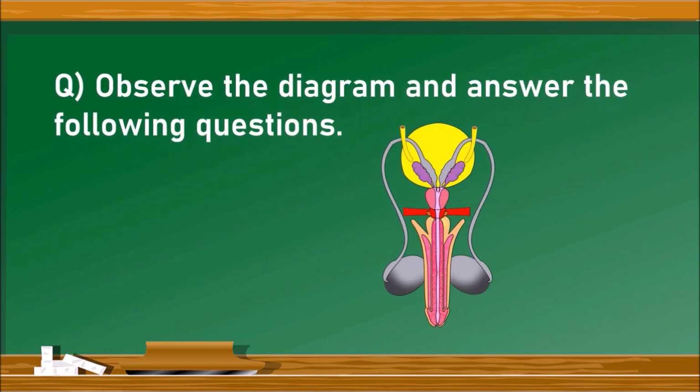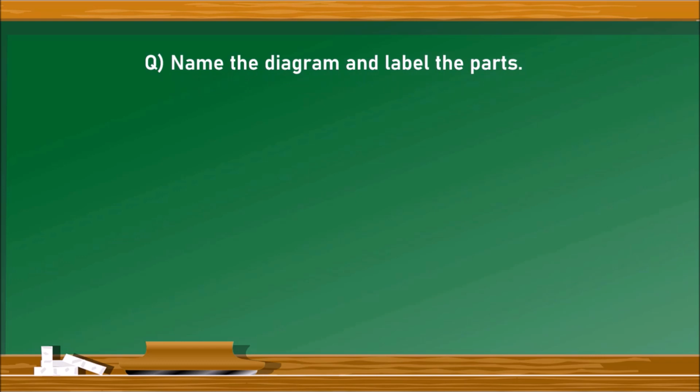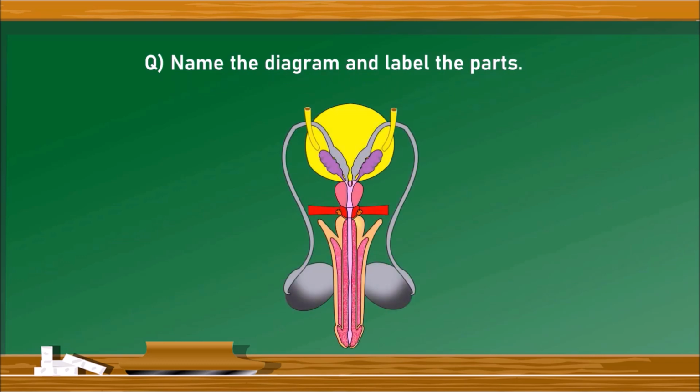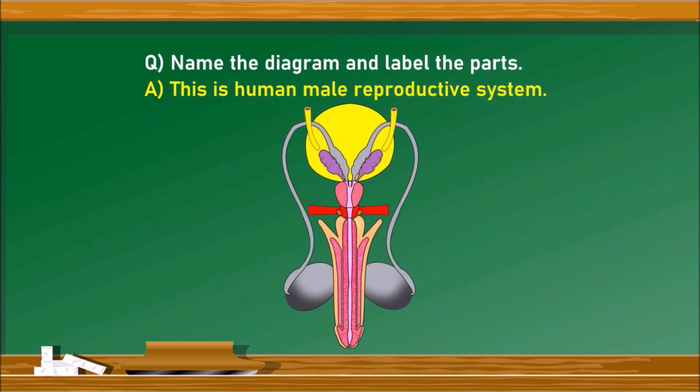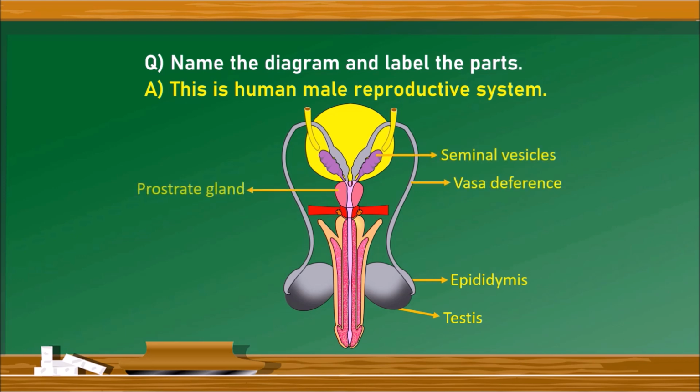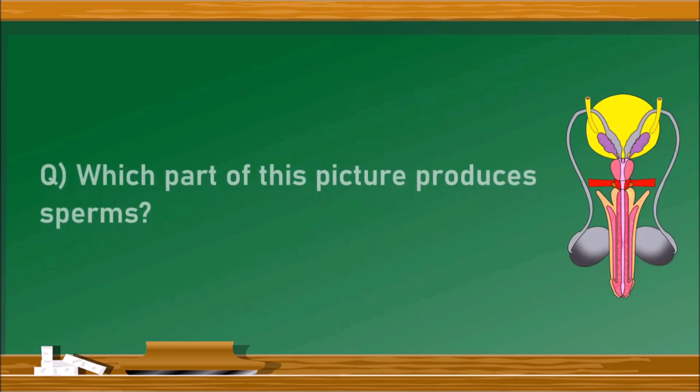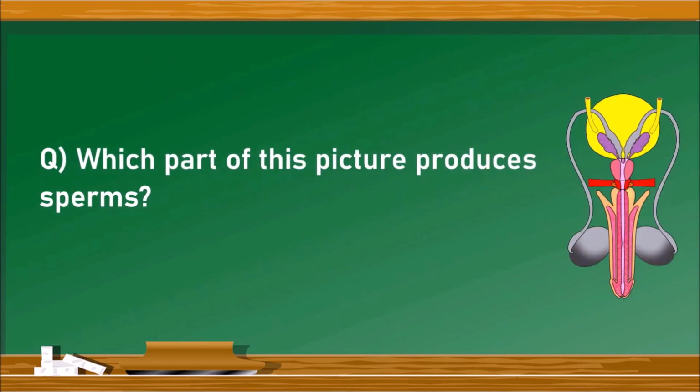Next question. Observe the diagram and answer the following questions. What is this diagram? And label the parts. It is the male reproductive system. The parts are, this is the testis, epididymis, vas deferens, seminal vesicles, prostate gland, urethra and penis, and also the urinary bladder. Next question. Which part of this picture produces sperms?